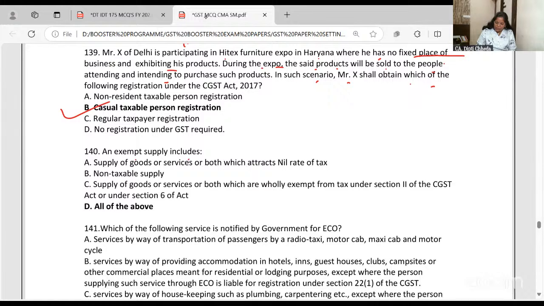Exempted supply will include supply of goods or services which attract nil rate, non-taxable supply, supply of goods or services which are wholly exempt. Wholly exempt in Schedule 3, I think it should be. Okay. It's not 1, it's 11, under Section 11.